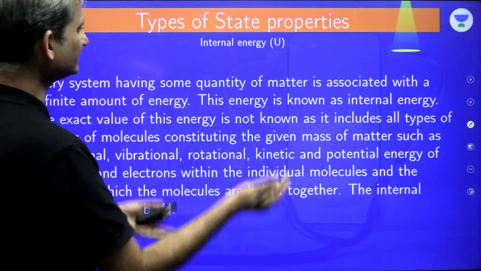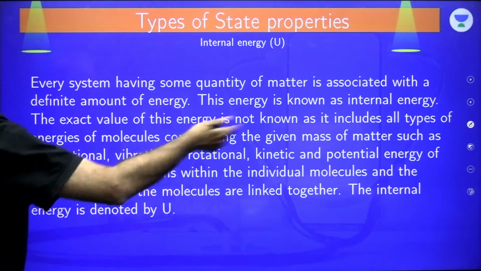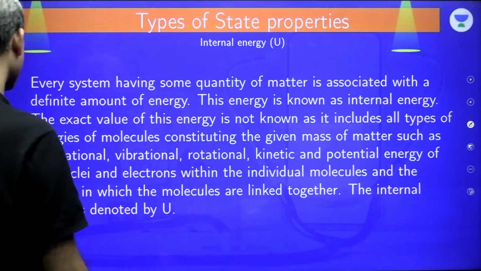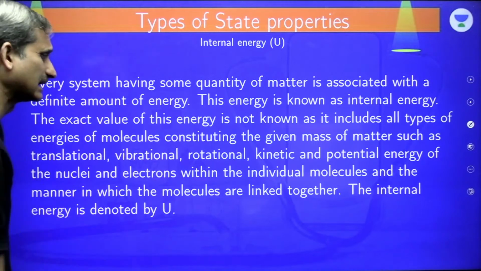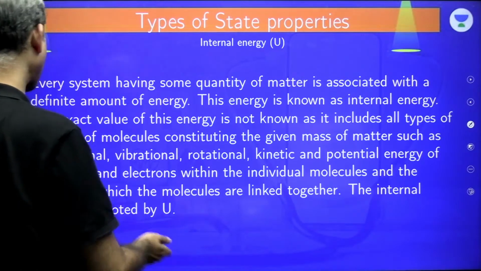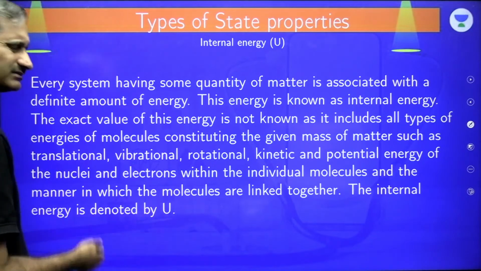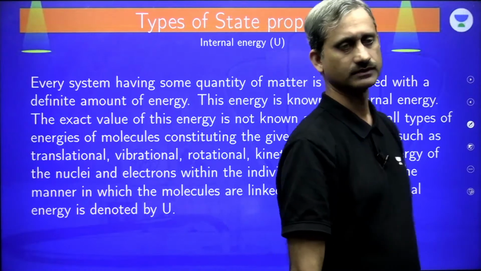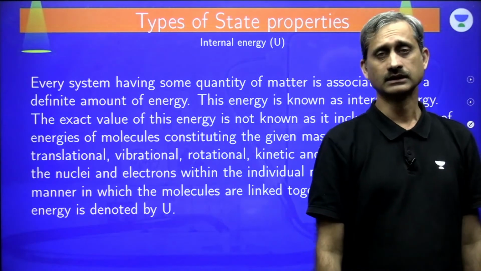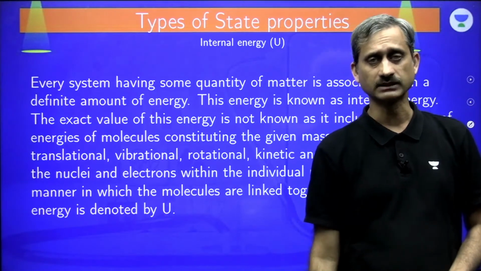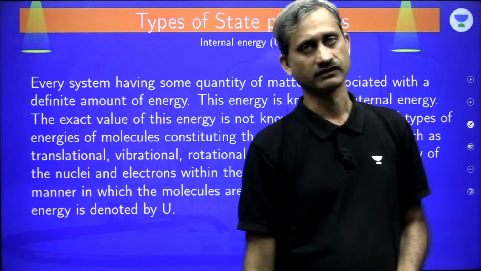Now, this internal energy includes all types of energy of the molecules constituting the given mass of matter, such as translational, vibrational, rotational, kinetic and potential energy of the nuclei and electrons within the individual molecules, and the manner in which the molecules are linked together. You name any energy and that's a part of internal energy. Clear? And depending on how the internal energy is changing, what the various changes taking place are, the processes are defined.